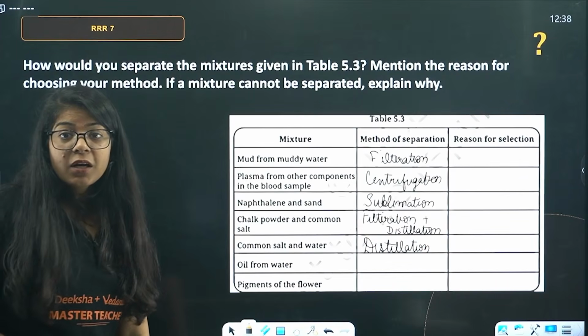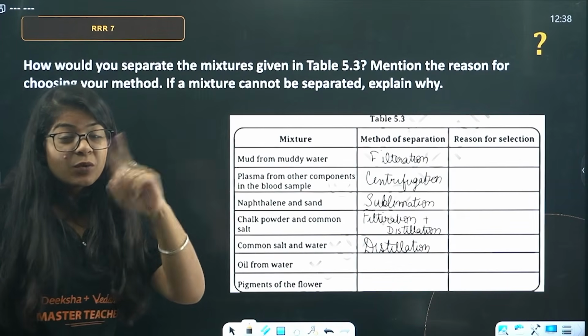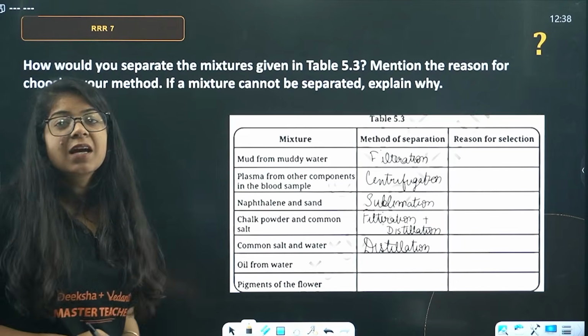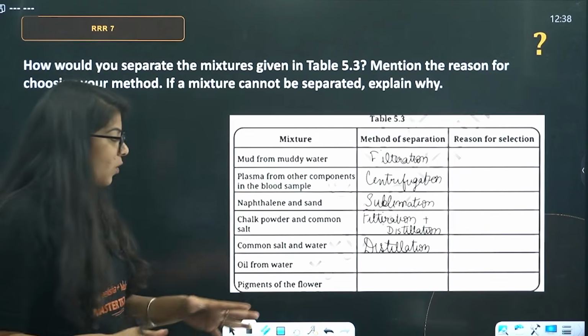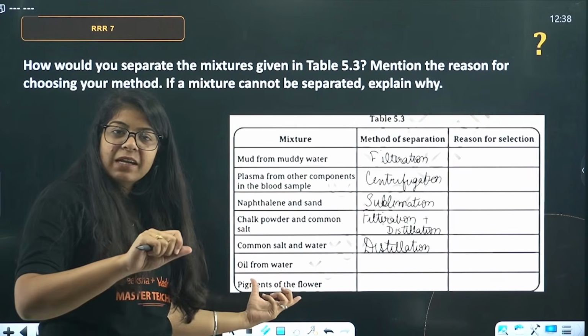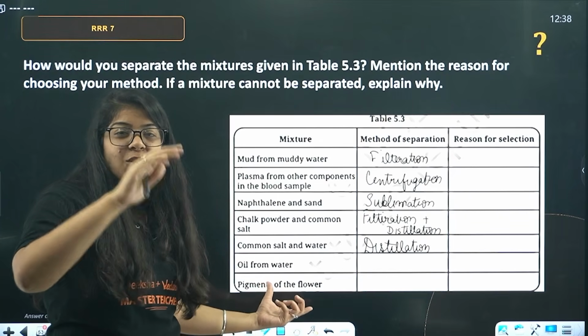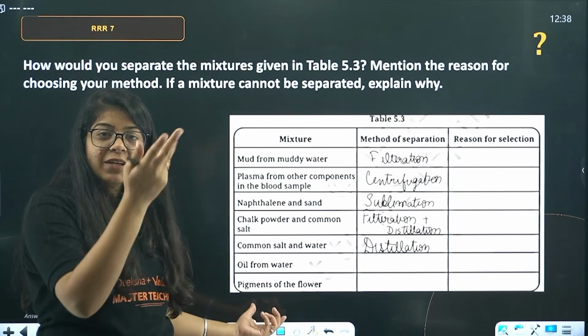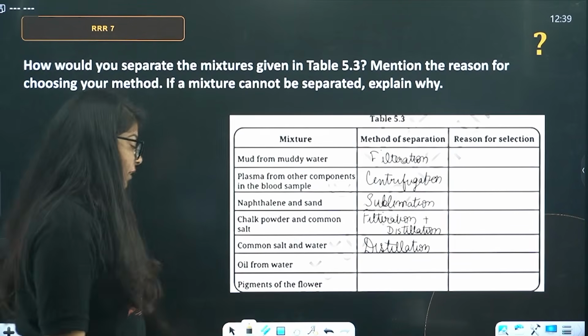Oil from water, what was the name of that? Immiscible liquid. We used to separate it in a flask, using a tap. So water settled down, oil is at the top. We open it, we collect the water, we close it, we collect the oil in a different beaker.